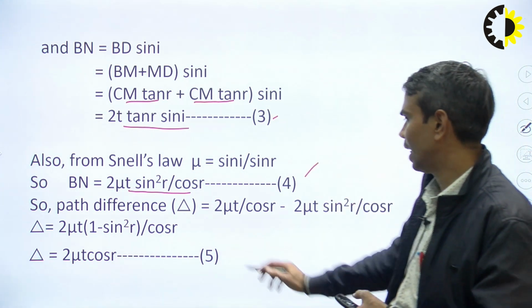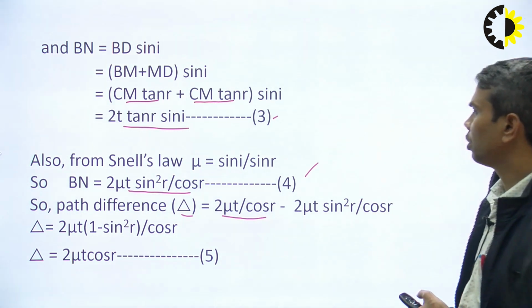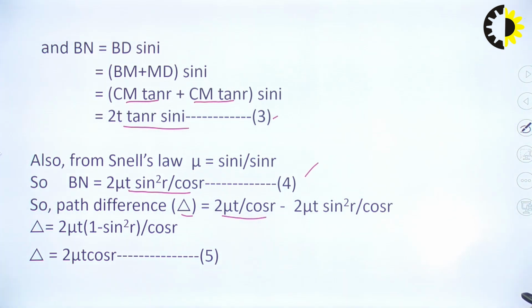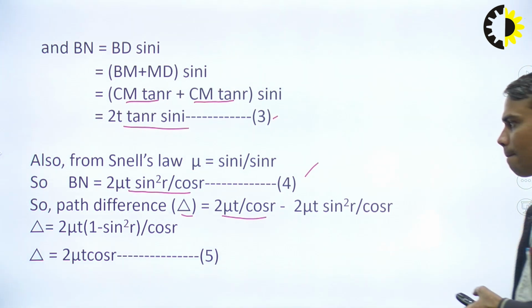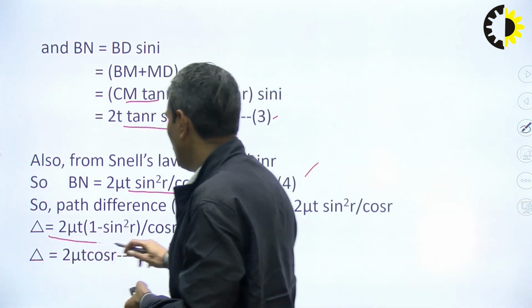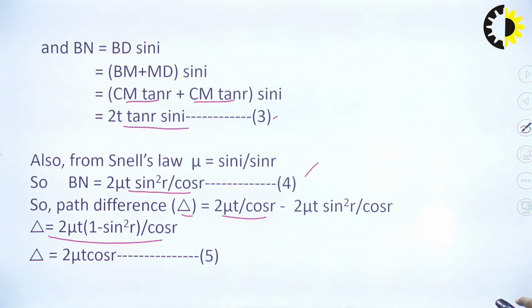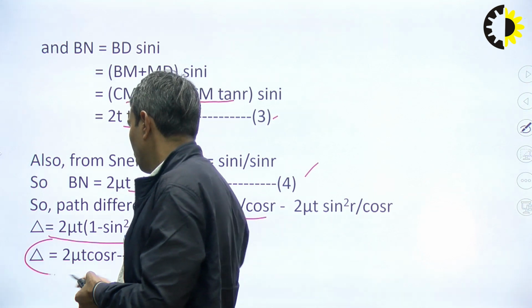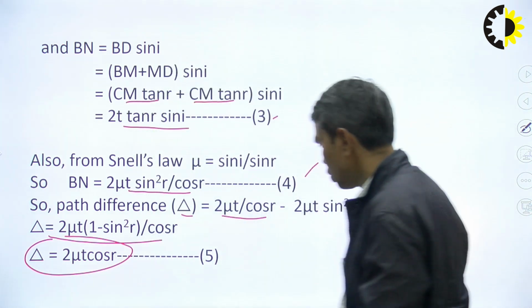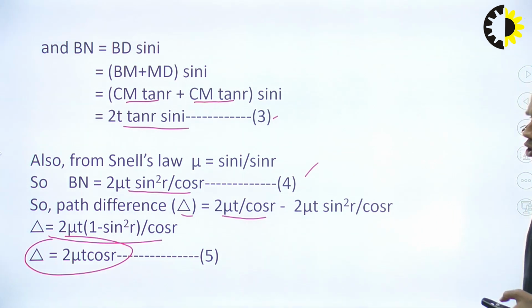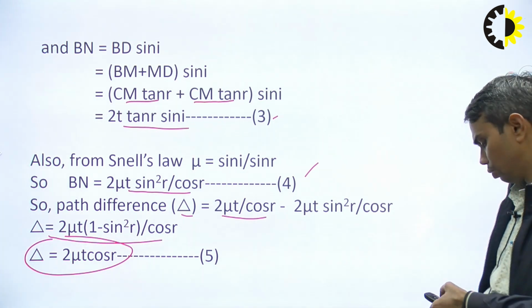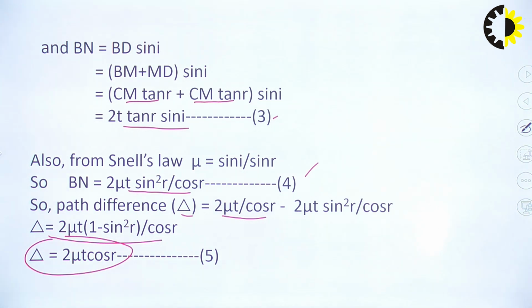So, path difference delta is equal to 2 mu t cos R minus 2 mu t sin square R divided by cos R. If you solve by simple algebra, we get path difference 2 mu t times 1 minus sin square R divided by cos R. 1 minus sin square R is cos square R, so cos square R gets cancelled by cos R. So, we finally get path difference equal to 2 mu t cos R, which is equation number 5. This is the path difference between ray R1 and R2.